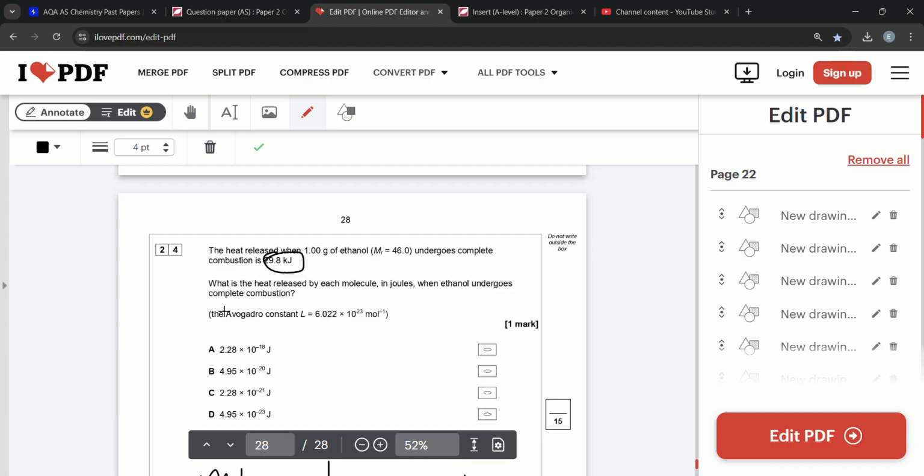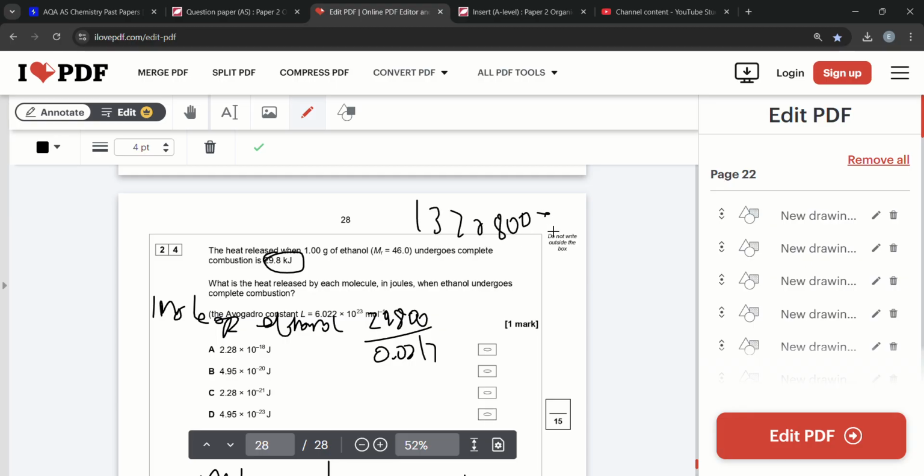Therefore, for 1 mole of ethanol, because in order to find out the heat per molecule, you need to find out the moles, it would be 29,800 joules divided by the number of moles, 0.0217. If we do that, we will get about 1,370,800 joules.